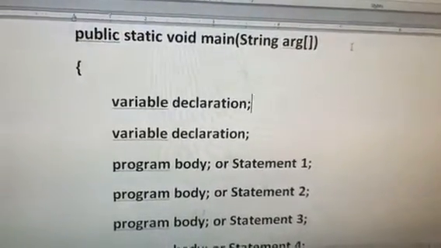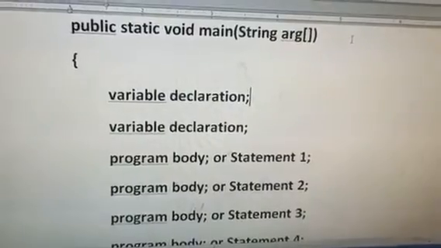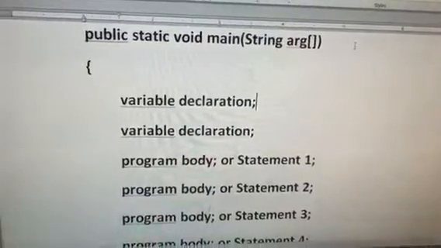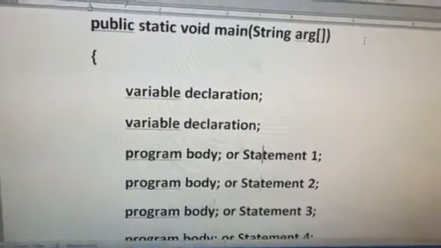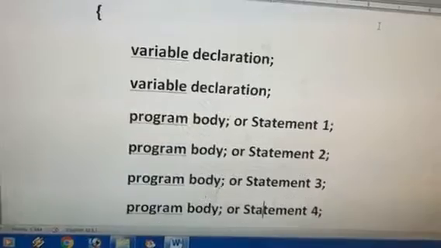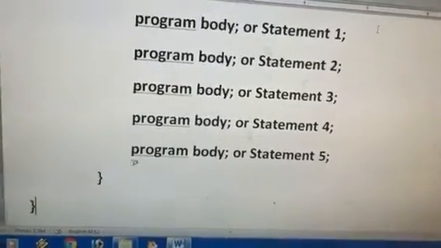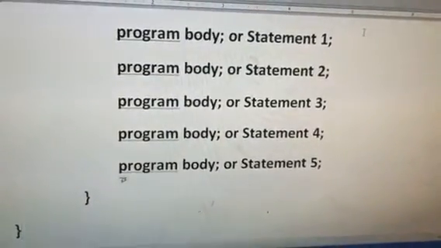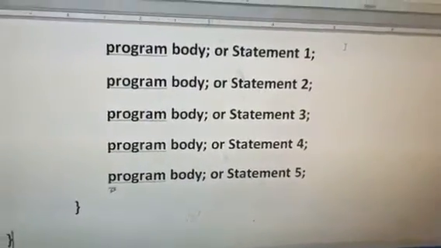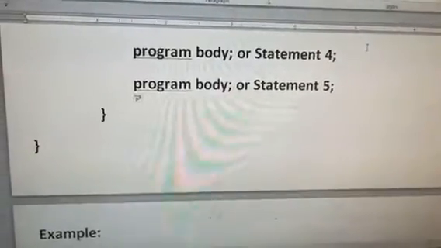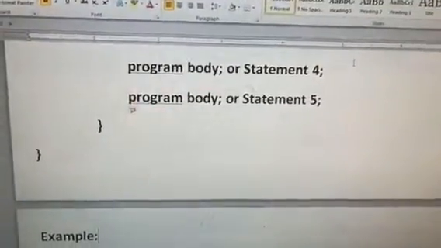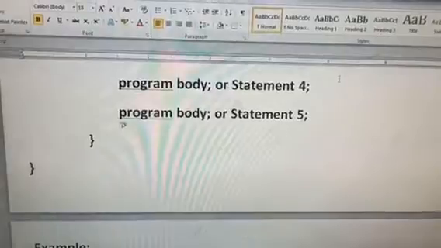Now for the variable declaration, you can use a single line or multiple lines, that is up to you. I will show you in the example how we are supposed to use variable declaration. After that, we write the program: statement 1, statement 2, statement 3, statement 4, statement 5. These are the program body, or you can say the body of the program. Here we write the whole thing as a program. After that, we are supposed to write two closing curly braces. So within the opening and the closing curly braces, we write the whole program.